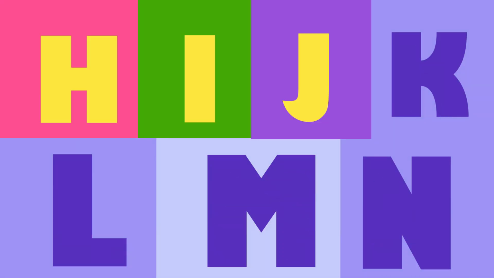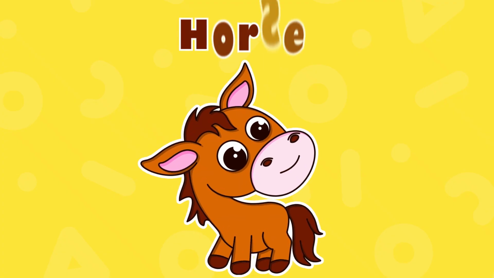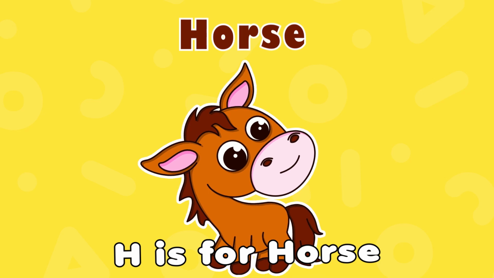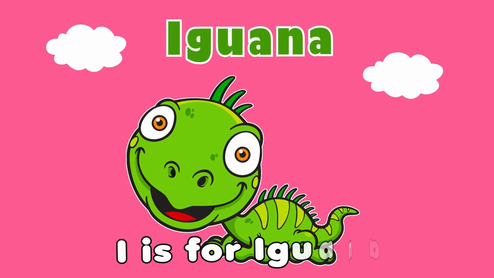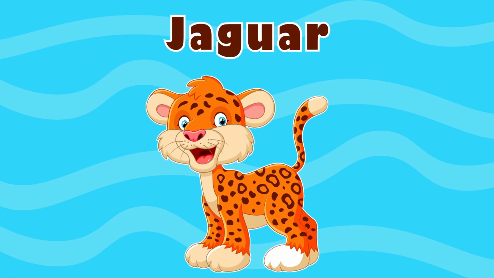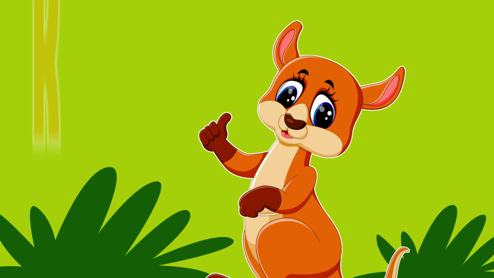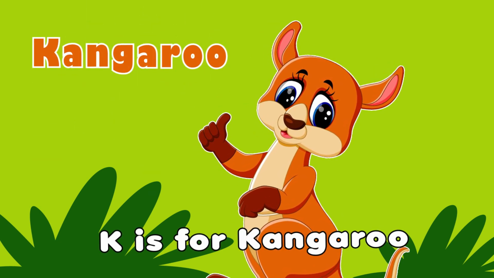H, I, J, K, L, M, N. Horse. H is for horse. Iguana. I is for iguana. Jaguar. J is for jaguar. Kangaroo. K is for kangaroo.